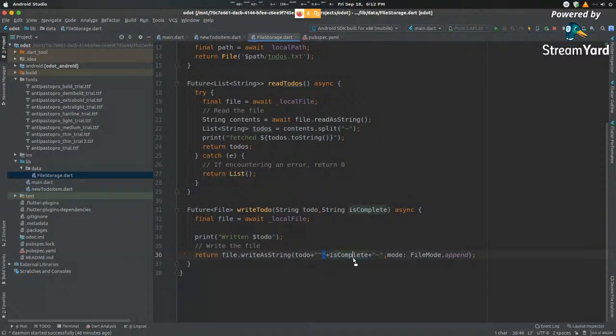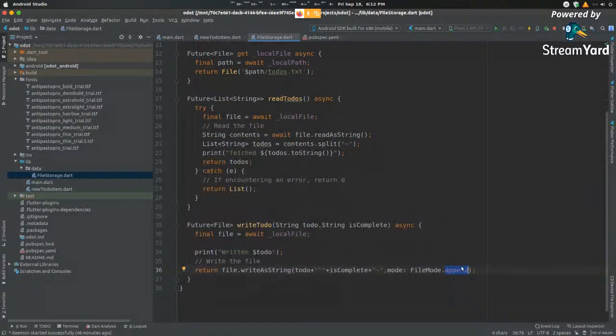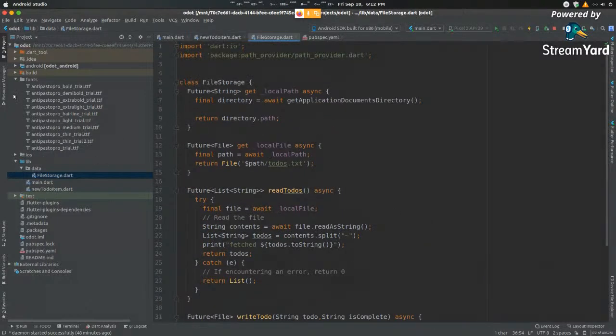Now inside here, is complete. I'm appending it with this tilde. And over here, I'm writing it with the mode. This mode, a file mode append. If I do not add this file mode, it will overwrite the file. So whatever was stored before is cleared and deleted. That is why we want to append it. And that is why we have this tilde symbol to make sure that we identify between different to-do lists. So that's our file storage done.